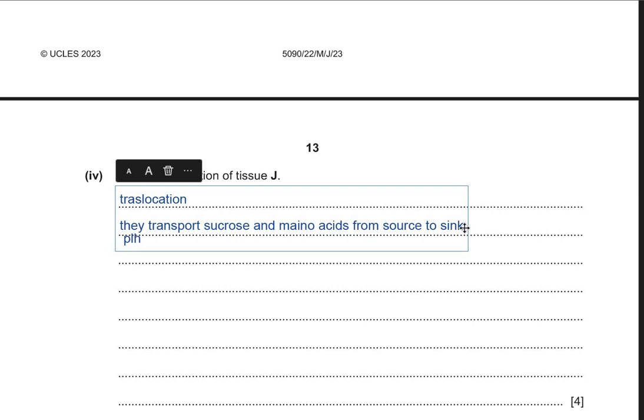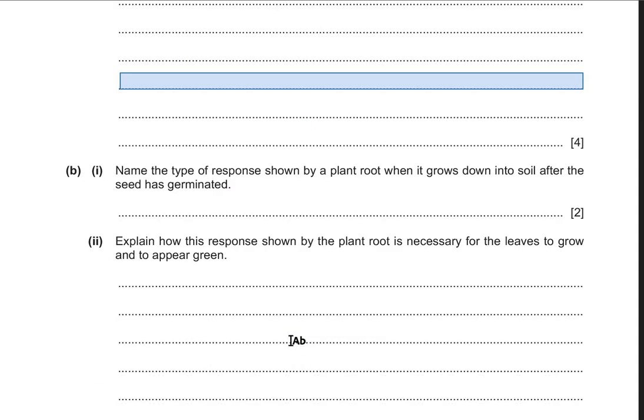So phloem has bidirectional flow. So 1 mark for telling the function of the phloem, that is translocation, and 2nd mark for telling that it transports sucrose, 3rd mark for telling that they transport amino acids from source to sink, and 4th mark for telling that they have bidirectional flow.